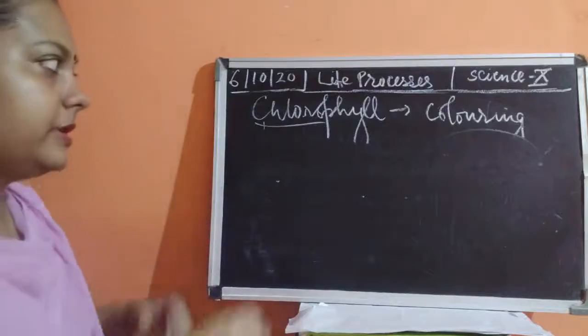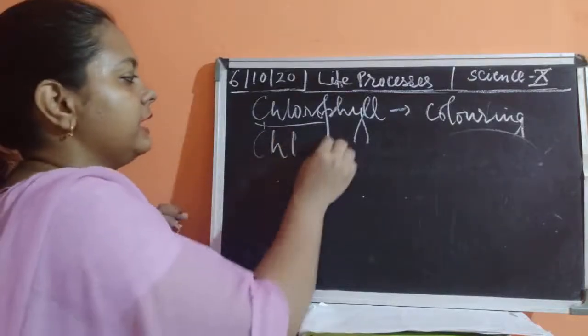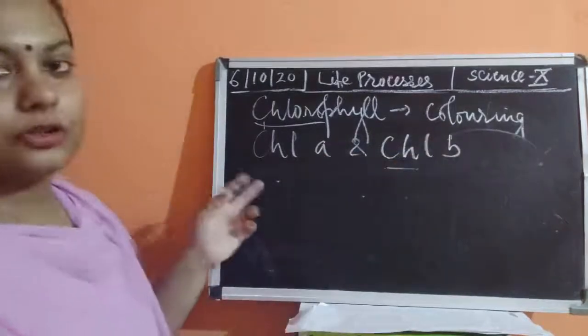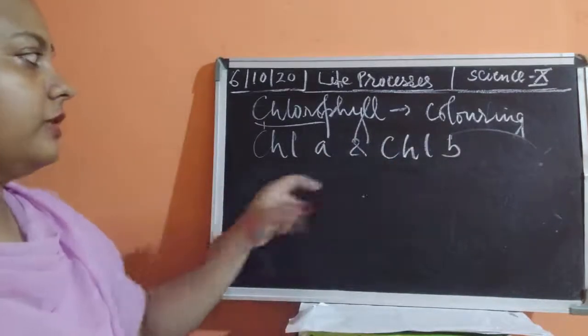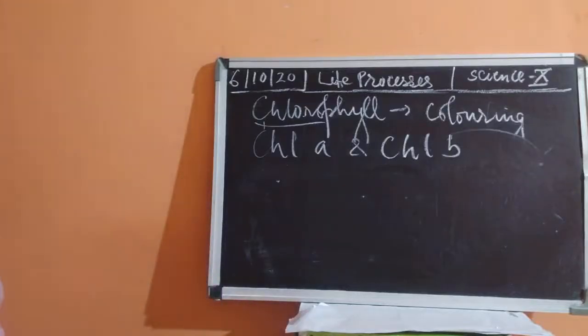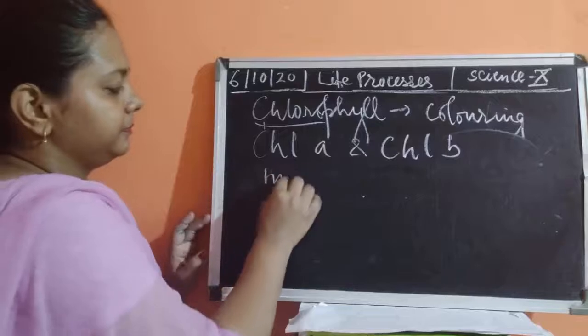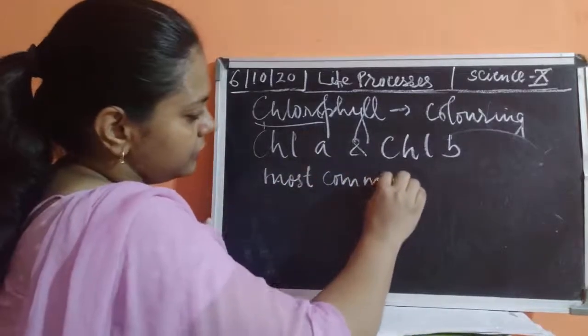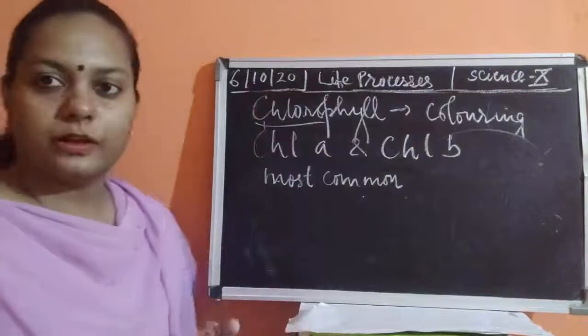Now the most common types of chlorophyll are chlorophyll A and chlorophyll B. The short form of chlorophyll is CHL, you can write it down like that. So this is chlorophyll A and chlorophyll B. These are the most common chlorophylls.